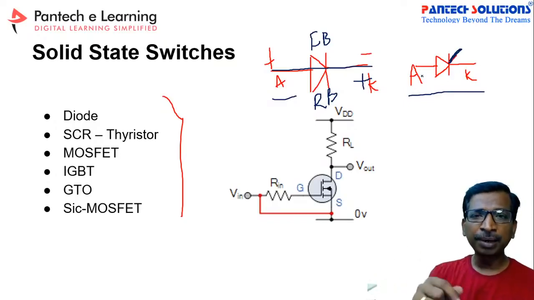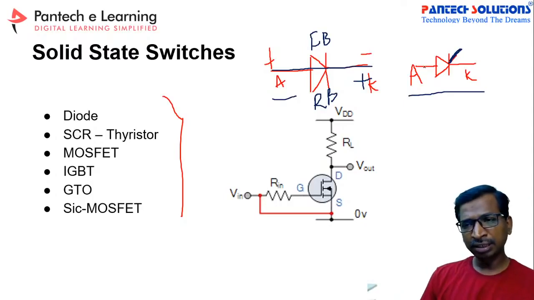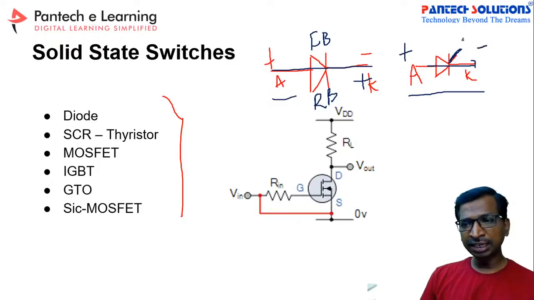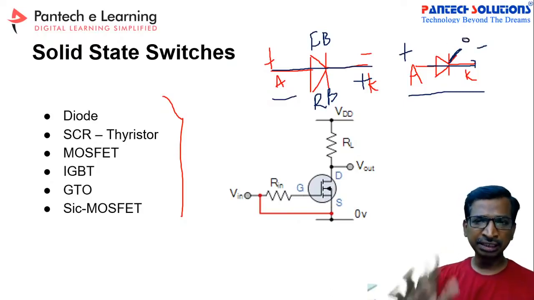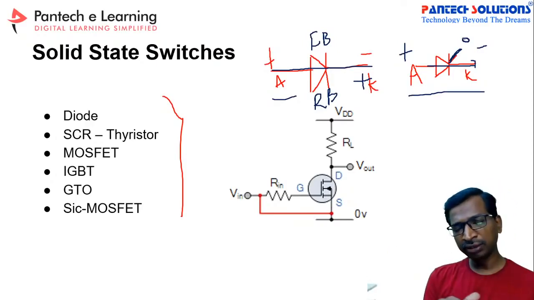Only when you apply the gate current can current flow via the SCR. Even in forward bias, if the gate current is 0, the SCR won't conduct. If you apply gate current, the SCR will conduct, so it acts as a switch.